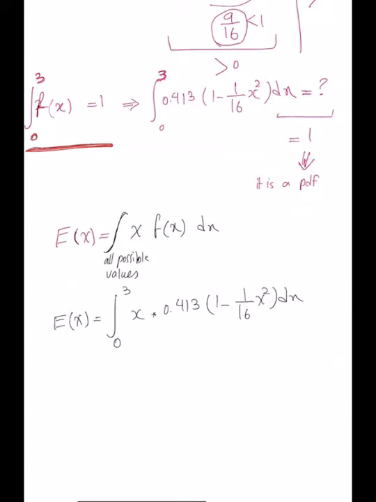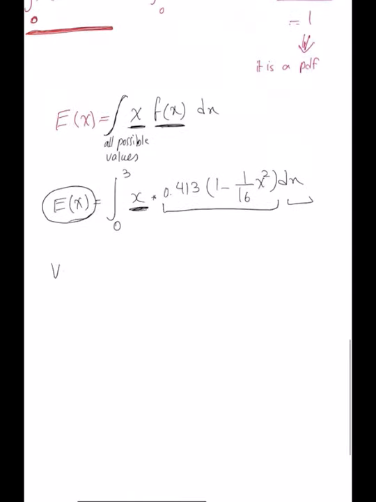So x multiplied by f of x, dx. Calculate this integral, that gives you the average of x. If I ask you what is the variance of x, how do you get that one?